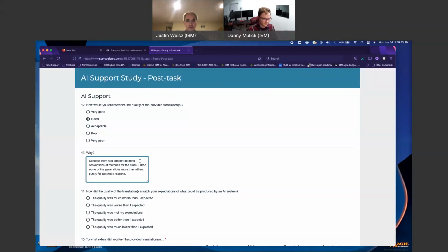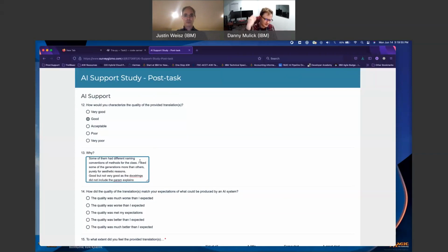I also felt it was good, but not very good, as the docstrings did not include the param explains. If you're hearing me say this and need more context, you can refer to this: the parameters weren't defined in the translation, and the return explains.